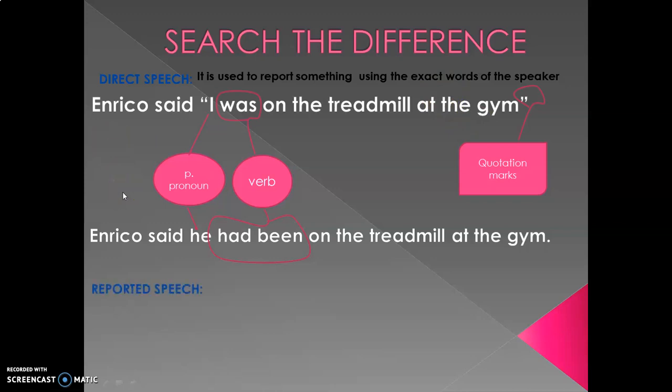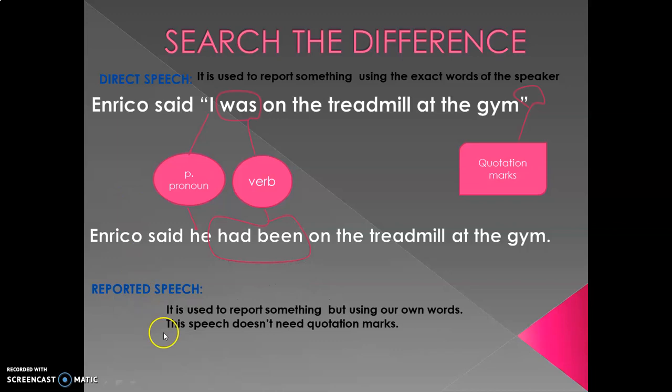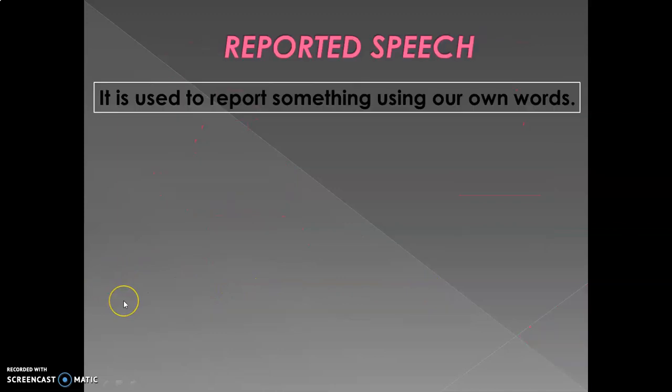The second sentence is in reported speech. Reported speech is used to report something but using our own words. This speech doesn't need quotation marks. For example, Enrico said he had been on the treadmill at the gym. Now, on this occasion, we have to focus on reported speech. But remember, reported speech is used to report something using our own words.